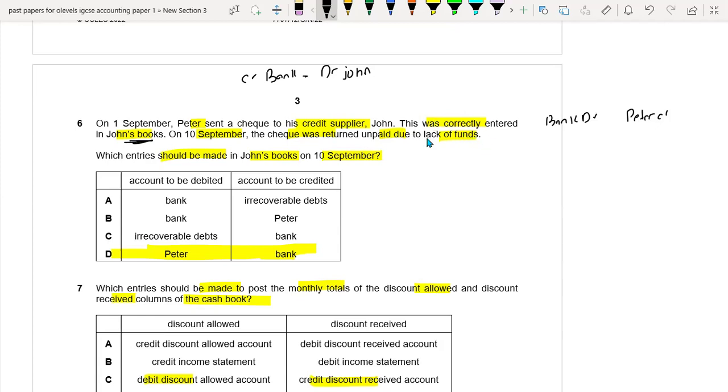So if the check has returned, we have to reverse the entries because we didn't receive the amount, so we have to credit the bank. It means John would be crediting the bank and debiting Peter. Why? Because Peter's balance would be increasing. Why? Because there is still some amount which Peter owes to John. So that's why we will be crediting the bank and debiting Peter.